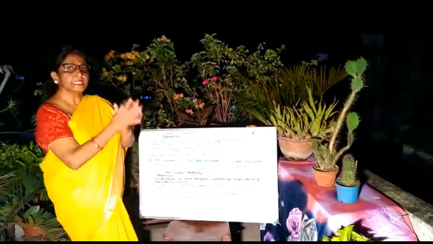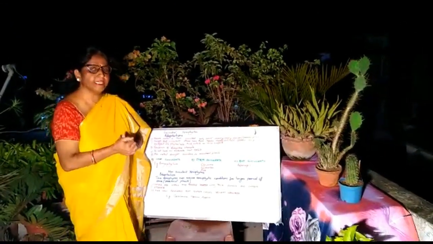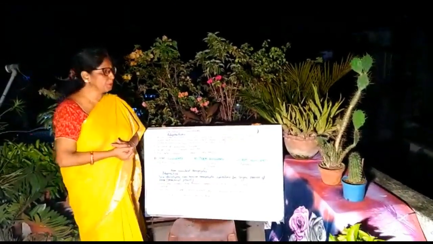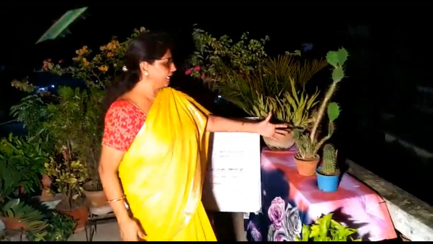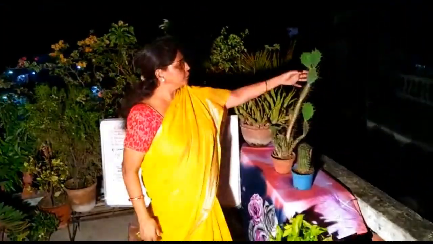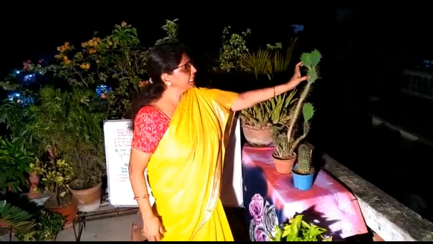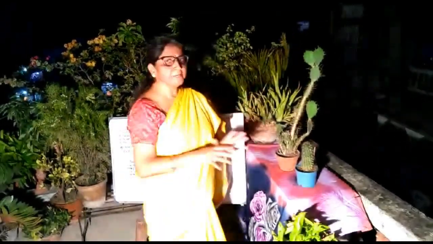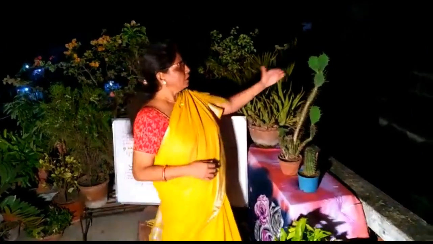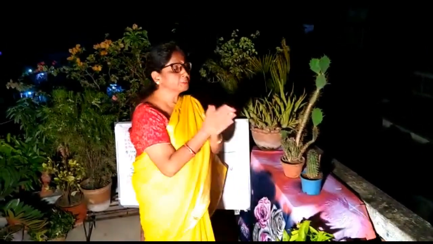In this case, stem is modified to leaf and leaves are modified to spines. Now here I can see the example of stem succulent. Now in this case you can see, this is the green color stem. This helps in photosynthesis, and also the cuticle is very thick to prevent transpiration.